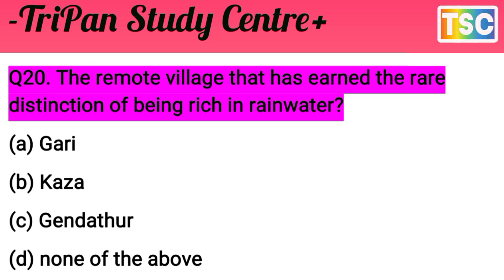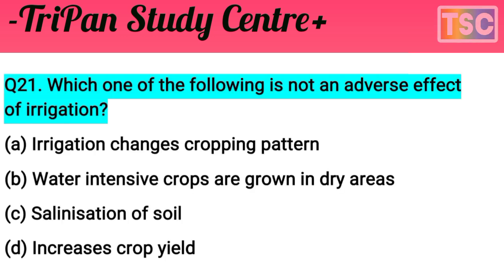The answer is Jandhathar. Jandhathar is the right answer. The remote village rich in rainwater is Jandhathar. C is the correct answer. Tick C in your notebook. The next question arrives here.